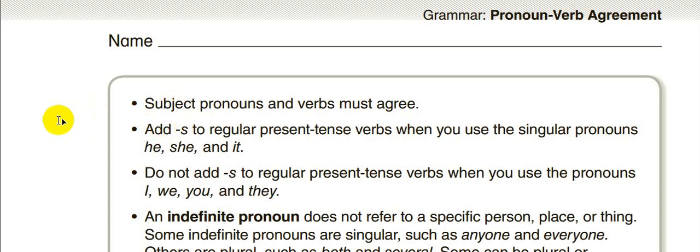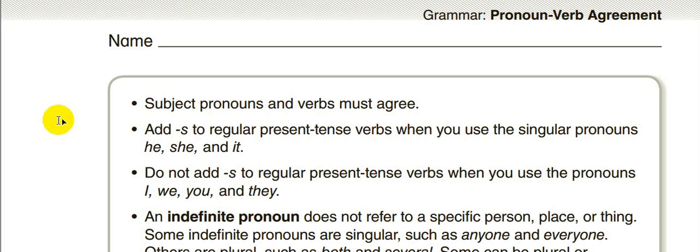For example, I say Tom goes to school every day. Now here we use Tom, a noun, as a subject. I could also say he goes to school every day. Now he here is a pronoun. What do we mean when we say pronoun verb agreement? It means the subject and the verb should agree with each other.